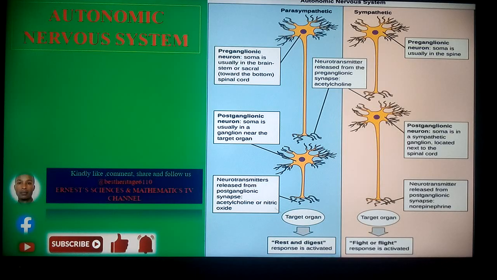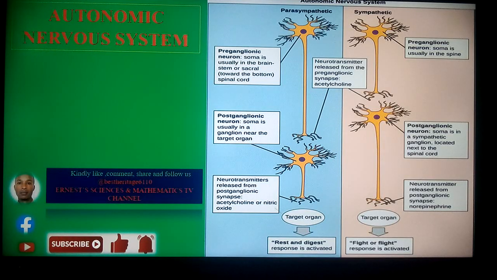Now, in this specific section, we're going to look at the autonomic nervous system. And of course, we had said that from the various divisions of the nervous system, the human nervous system, we can divide them into two specific categories. That is the somatic nervous system, which we basically refer to as voluntary, and then the autonomic nervous system, which we refer to as involuntary. So in this specific case, we are going to look at the second classification, which is involuntary, and that of course is going to consist of the autonomic nervous system.